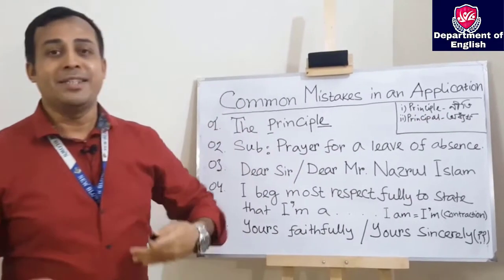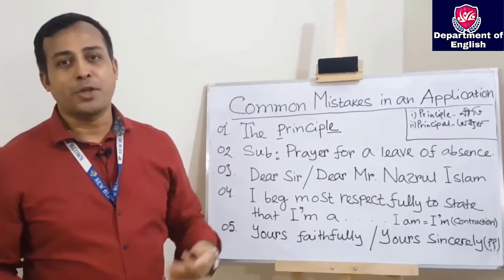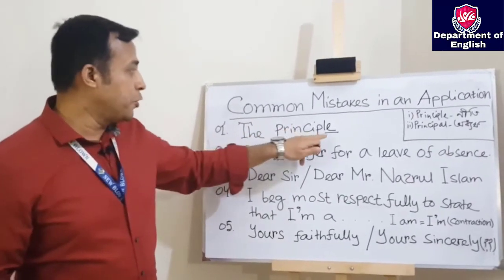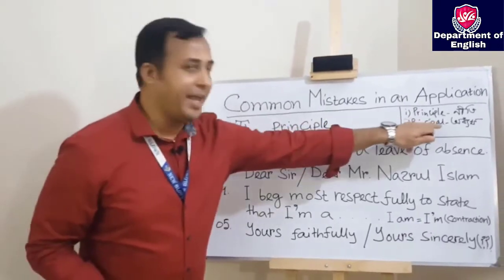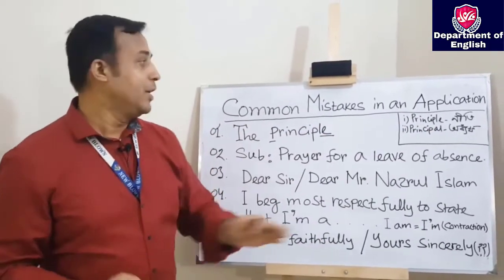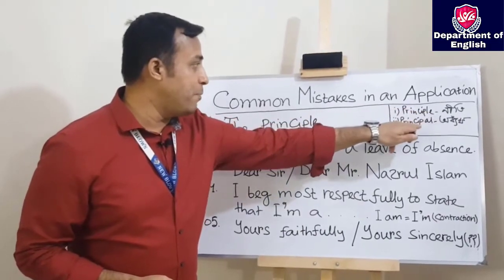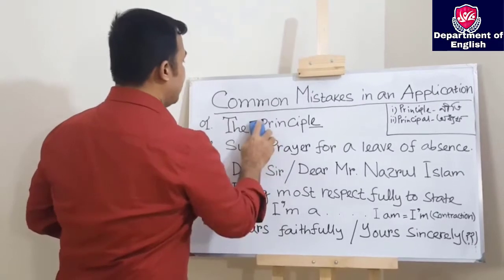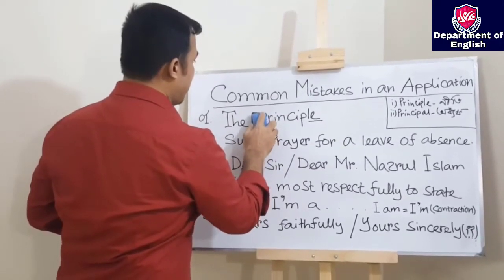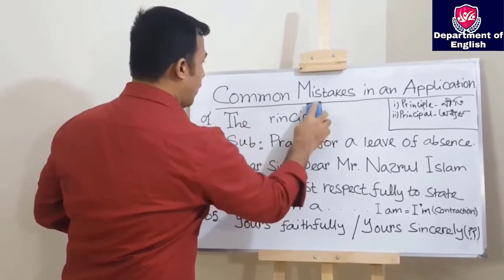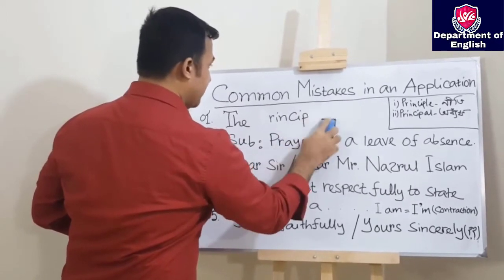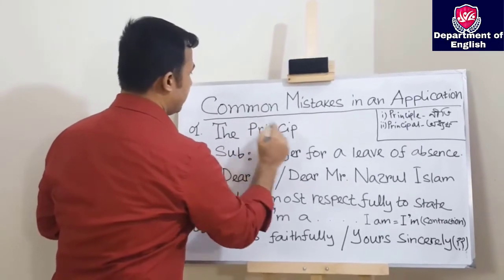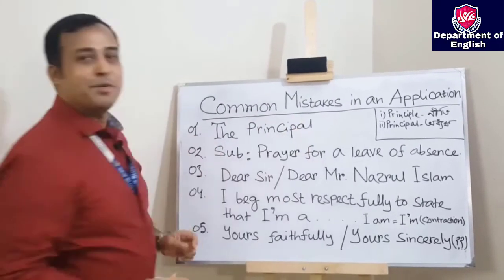In English, it is the head of an educational institution like school and college. So we're going to capitalize it, and we're going to replace LE and write AL. I guess you're clear that between principal PLE and PAL, which one we should use here. So at first we capitalize this initial letter P, which is the recipient designation. Then we also replace LE with AL. Okay, so here we go. I guess you are clear.